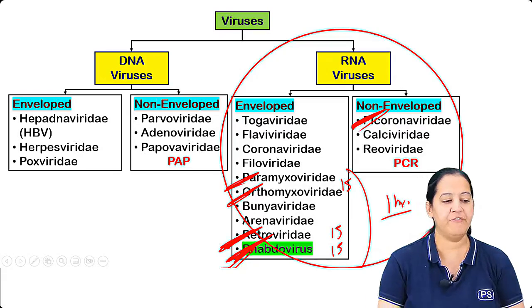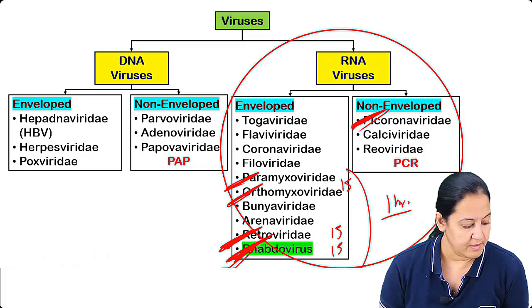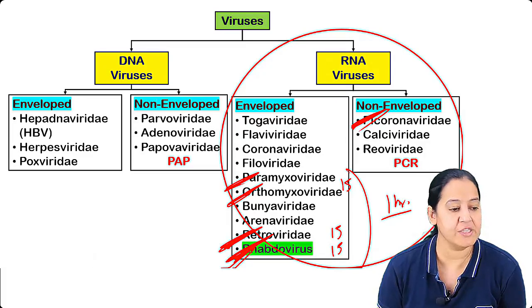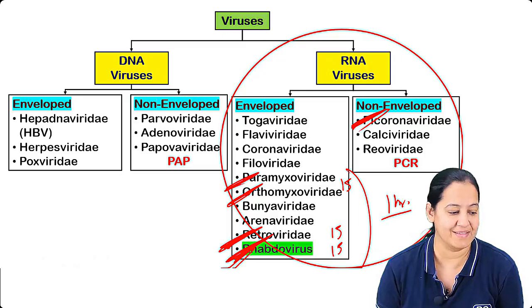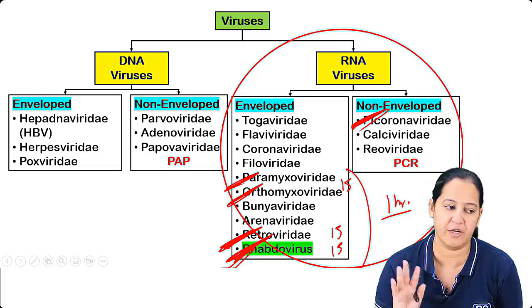I told you now, few viruses are left, 4 5 viruses. VDPV, vaccine-derived poliovirus. One is vaccine-associated, one is vaccine-derived. So there are few differences between them, but ultimately both are due to vaccine.